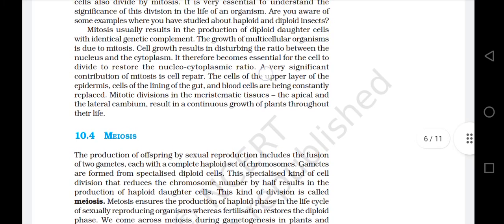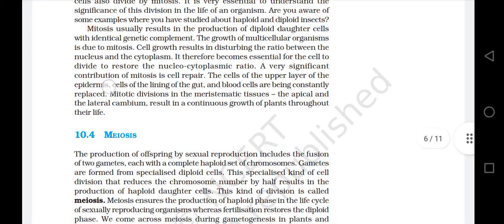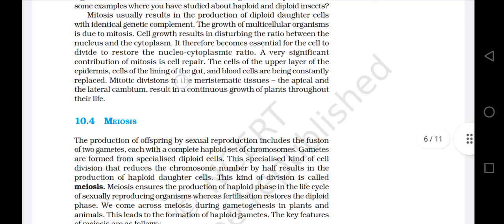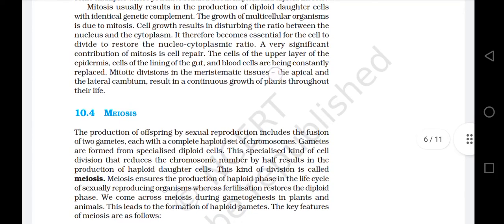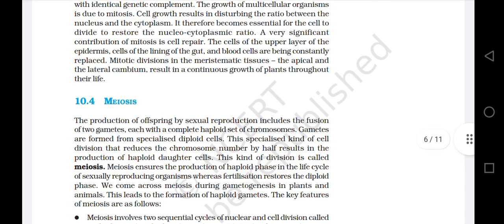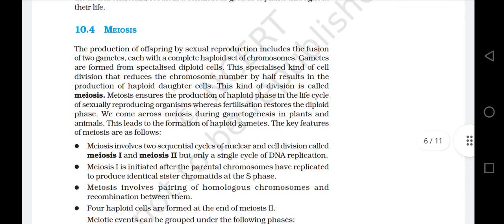The cells of the upper layer of the epidermis, cells of the lining of the gut, and blood cells are being constantly replaced. Mitotic division in the meristematic tissue, the apical and the lateral cambium, results in continuous growth of plants throughout their life. 10.4 Meiosis.